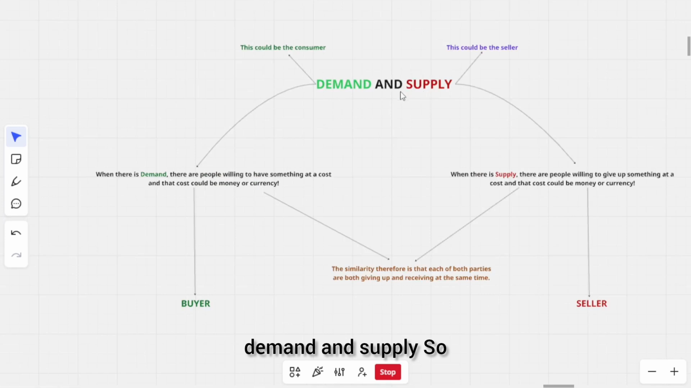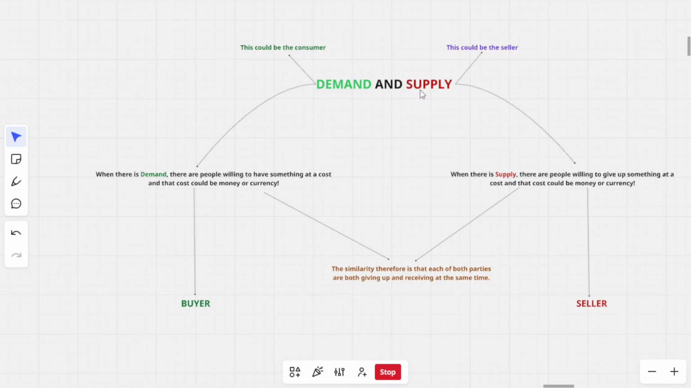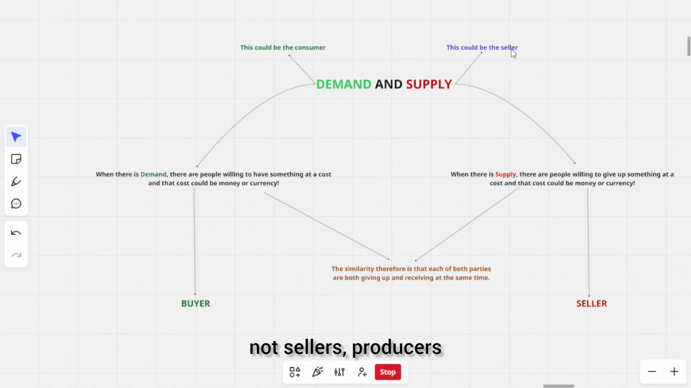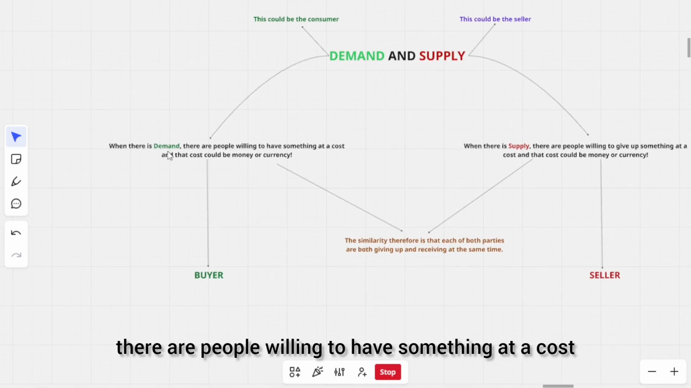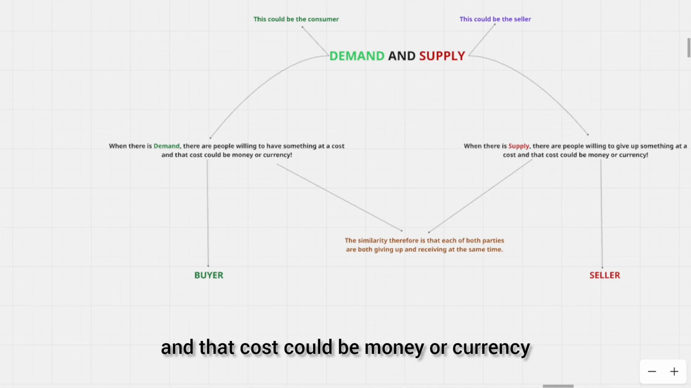Demand and supply. Demand could be viewed as consumers, while supply can be viewed as producers, rather, not sellers, producers. When there is demand, there are people willing to have something at a cost, and that cost could be money or currency. Later we'll discuss money and currency, the difference.